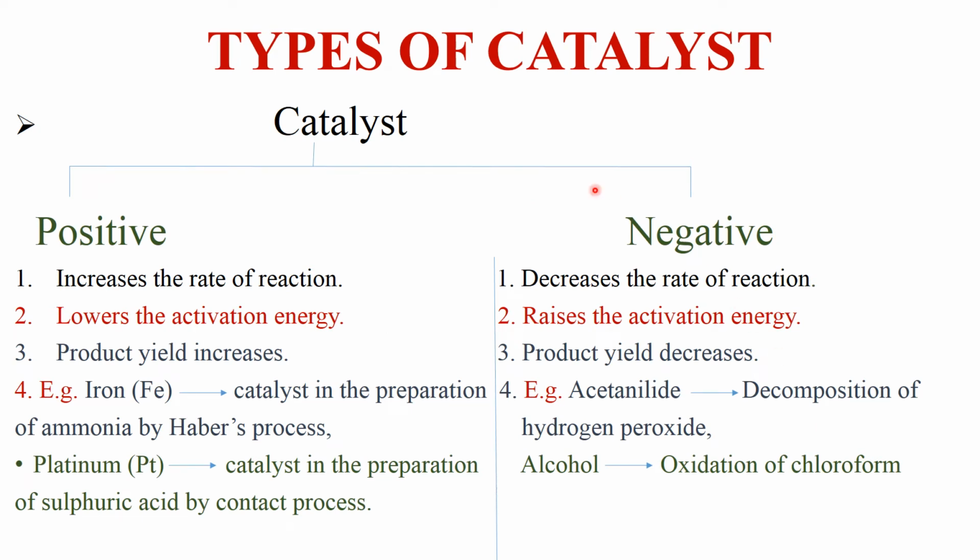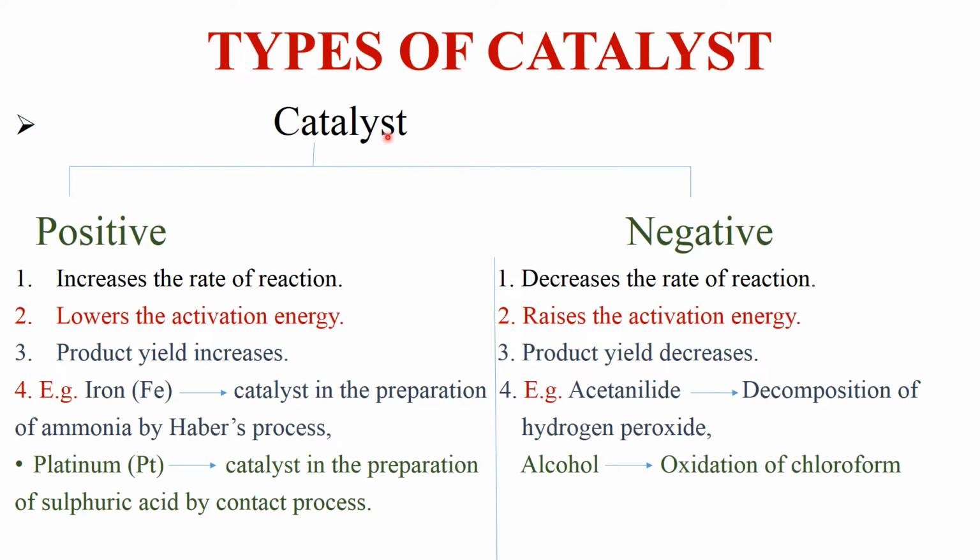types of catalyst. We have discussed catalyst and the characteristics of catalyzed reactions. Now we have to discuss types of catalyst. There are two types, positive catalyst and negative catalyst. Positive catalysts, as the name indicates, increase the rate of reaction.